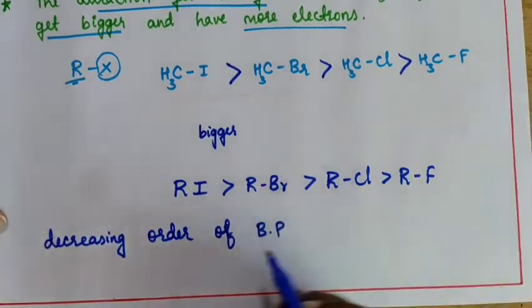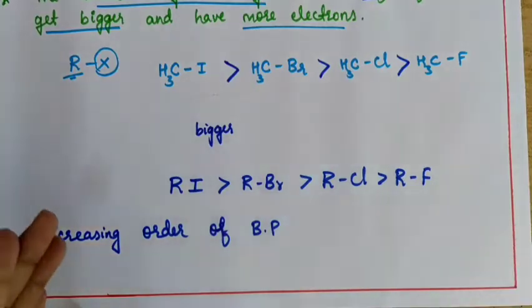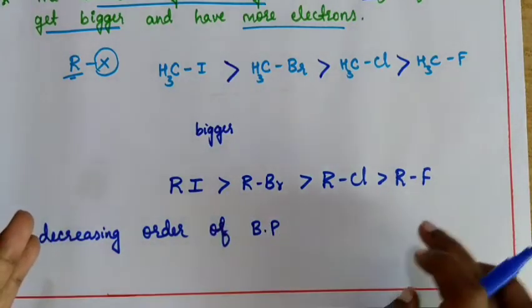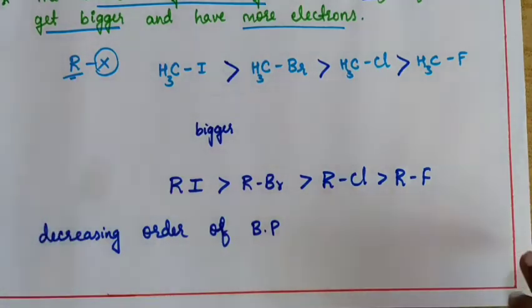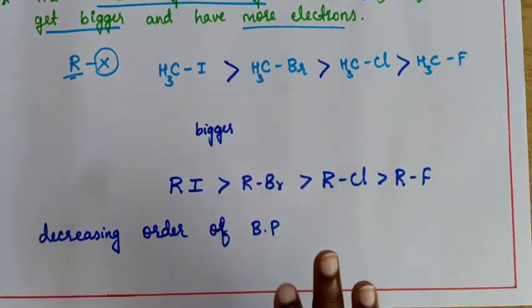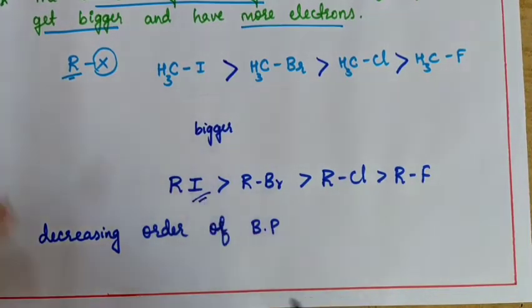Why is it decreasing order? Because from left to right, at last it is going to be very less. So from left to right it is decreasing. That is why it is decreasing order of boiling point of haloalkanes. As the size of halogen increases, attraction force also increases, so the melting and boiling point will also increase. That is why RF has the least boiling point compared to any of the haloalkane with the same alkyl group.